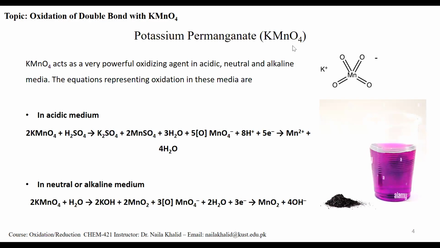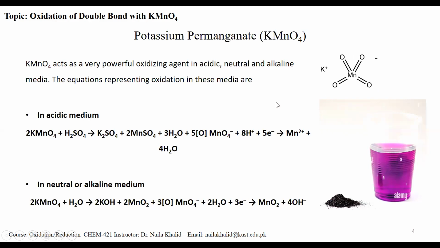First of all, potassium permanganate is a very powerful oxidizing agent and is of prominent purple color. So this is the formula of potassium permanganate. It can oxidize in acidic as well as in alkaline or even in neutral media. So it's a very powerful oxidizing agent.